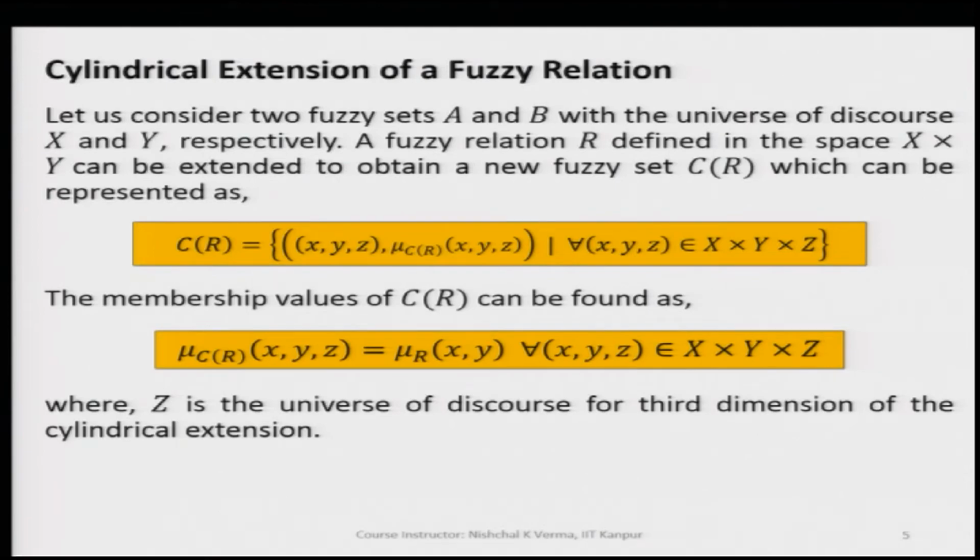Now, if we have fuzzy relation sets, then what will happen?